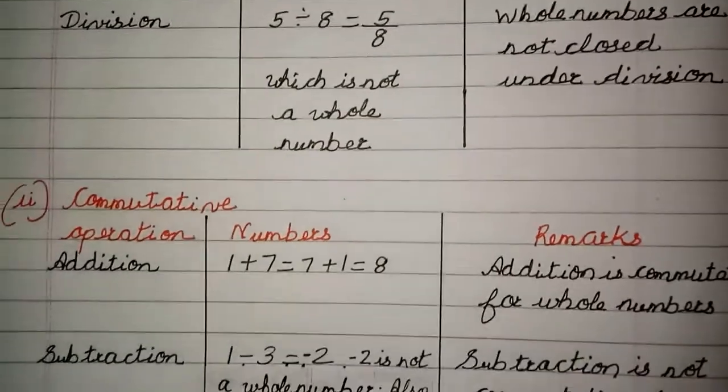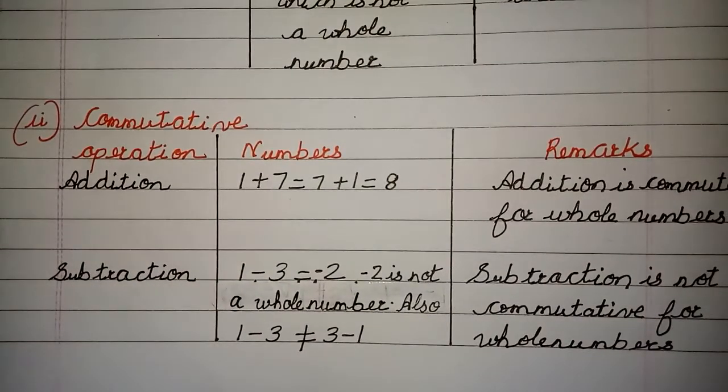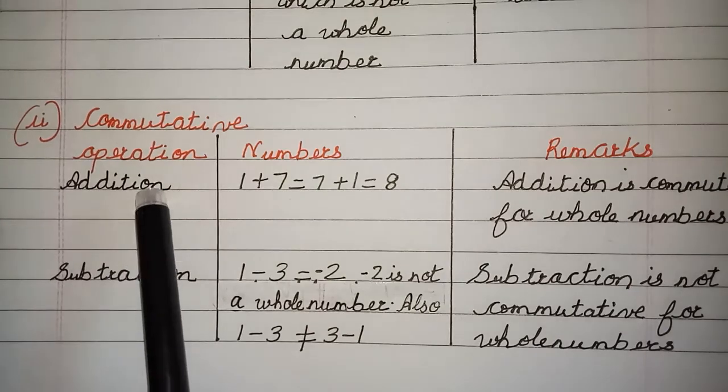Now let us discuss the commutative property. What is commutative property, children? Commutative property says that if you take any two whole numbers A and B, A plus B should be the same as B plus A. Yes.